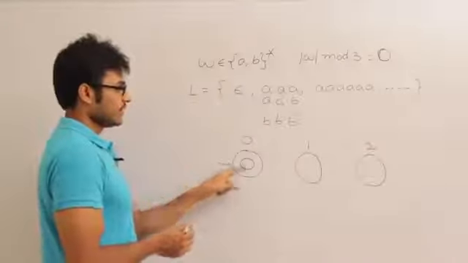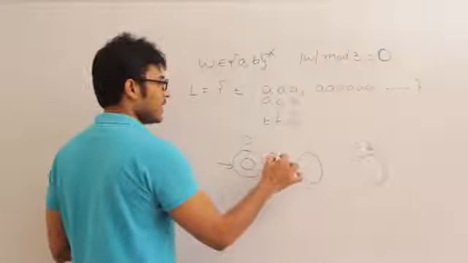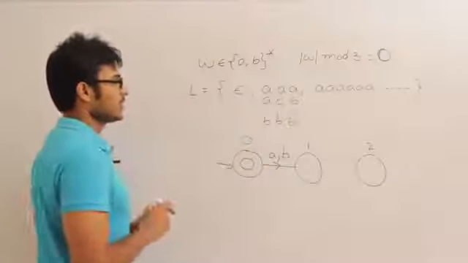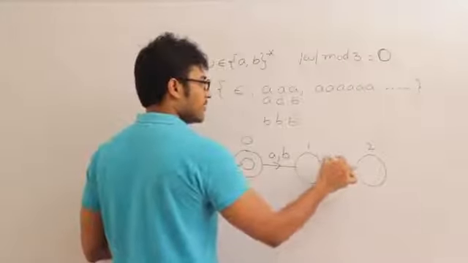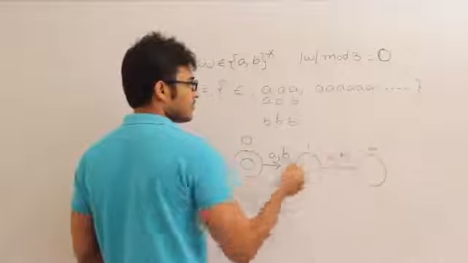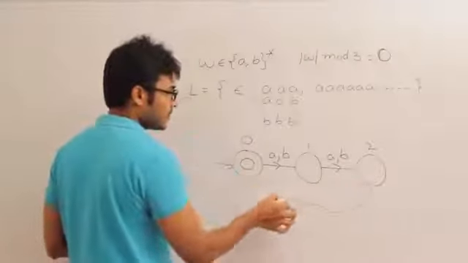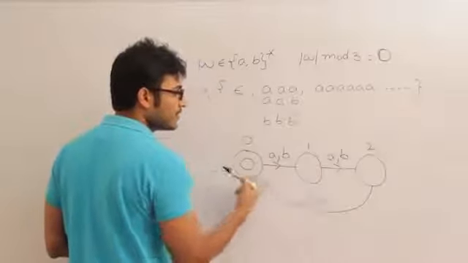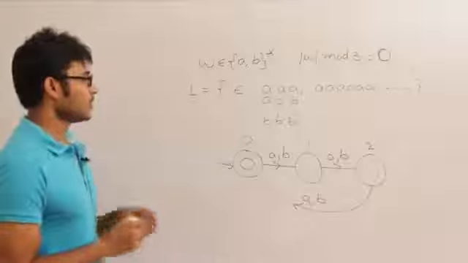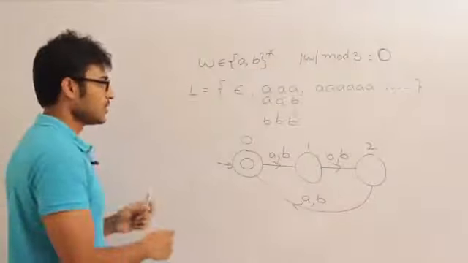So if I don't see anything, it is nothing but a string of length 0. If I see a string a or b, it is nothing but strings of length 1. If I see a or b followed by a or b, it is a string of length 2. If I see one more a or b, it is nothing but a string of length 3. If I have a string of length 3, then if it is divided by 3, the remainder is going to be 0.